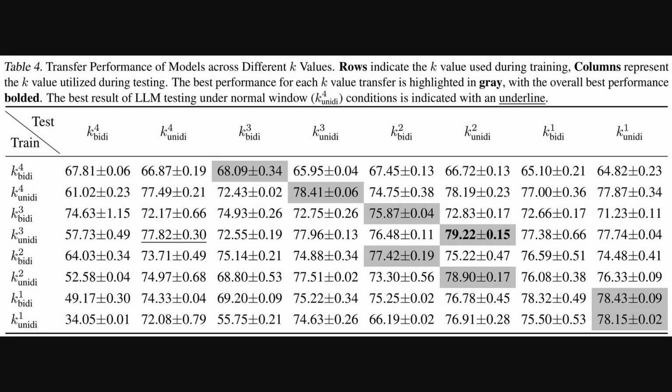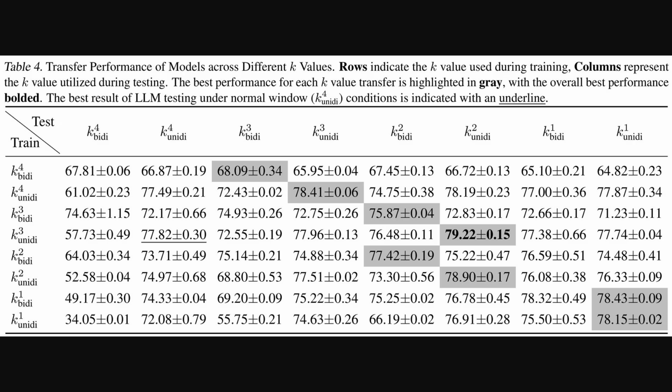Building on those visual insights into attention problems, this table shows the transfer performance of models across different K values. The rows indicate the Global Linkage Horizon, or K, that is, the view of connections, used during training with unidirectional or bidirectional options, while columns show the K for testing.